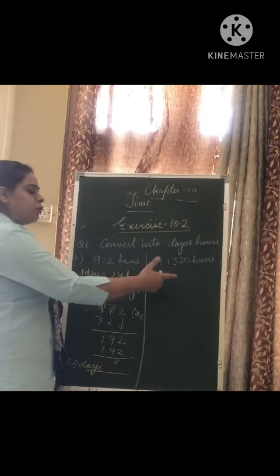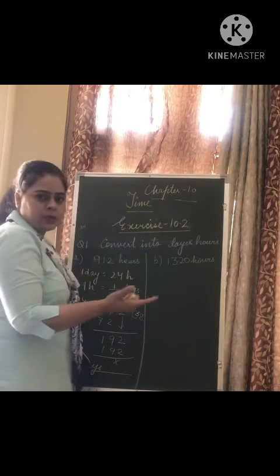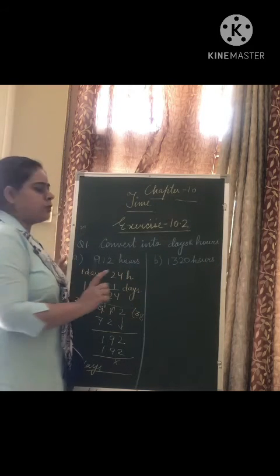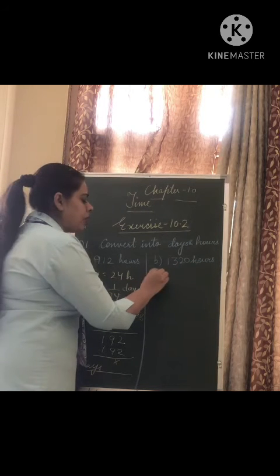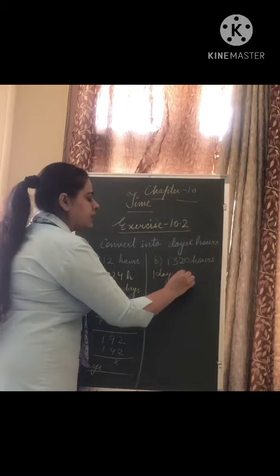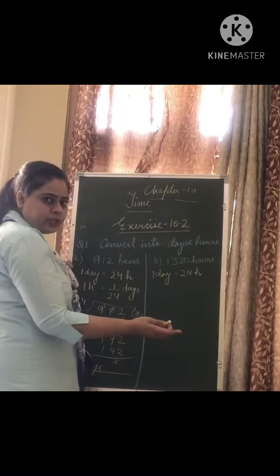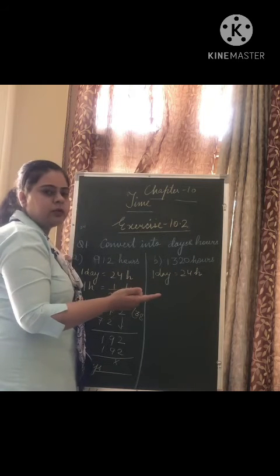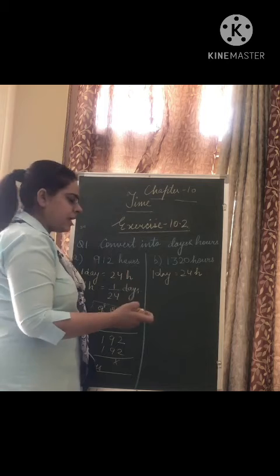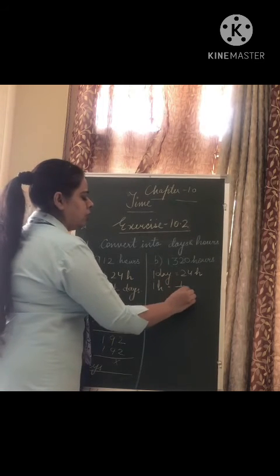Now moving to the next part. 1320 hours. You have to convert this into days. Firstly, what's the relationship between days and hours? 1 day is equal to 24 hours. Yes. Now you have to convert hours into days, which means smaller unit to bigger unit. So you have to divide it. 1 hour is equal to 1 upon 24 days.